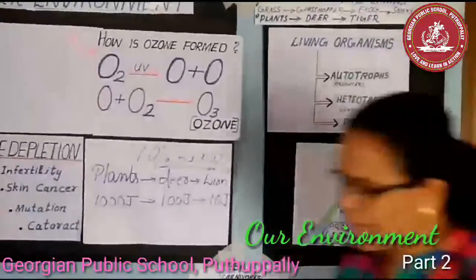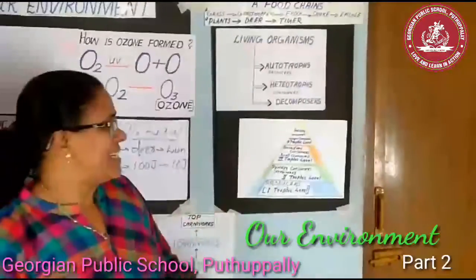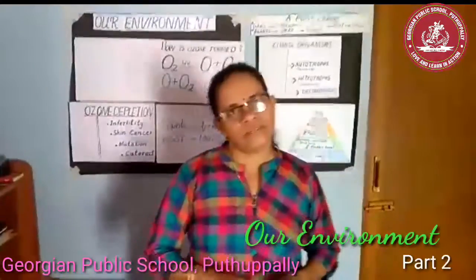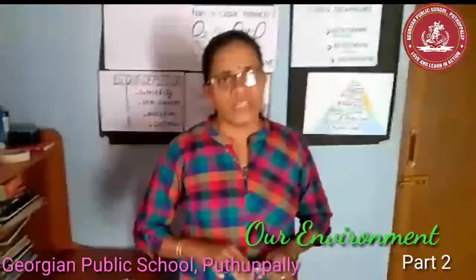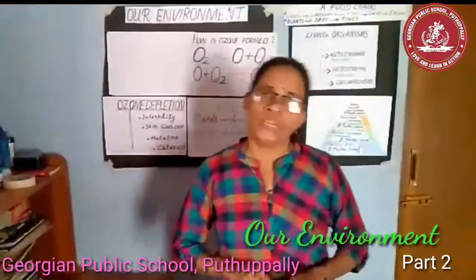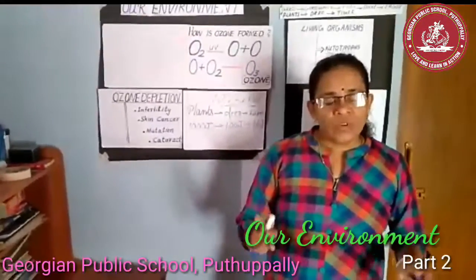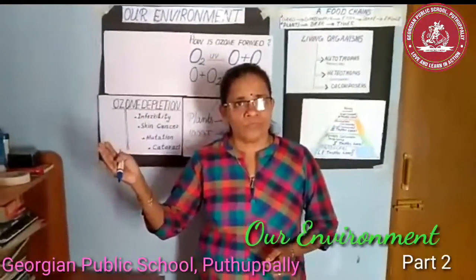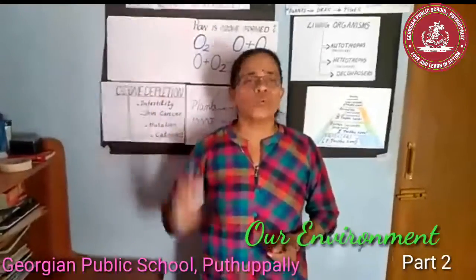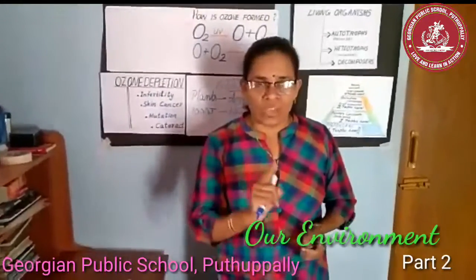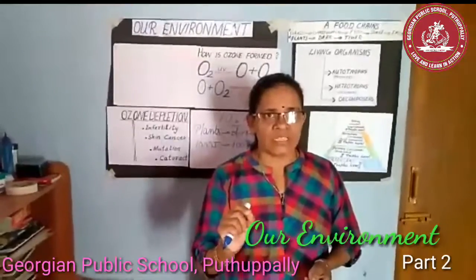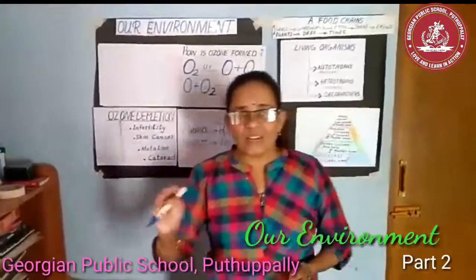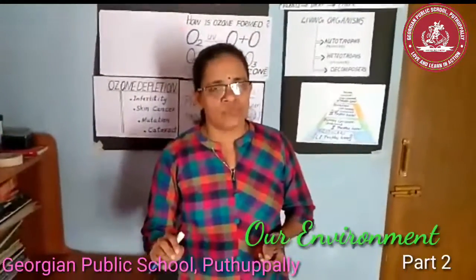Okay, now let's examine in detail. Autotrophs convert solar energy into chemical energy. We know that when one form of energy is converted to another form, a lot of energy will be lost into the atmosphere.